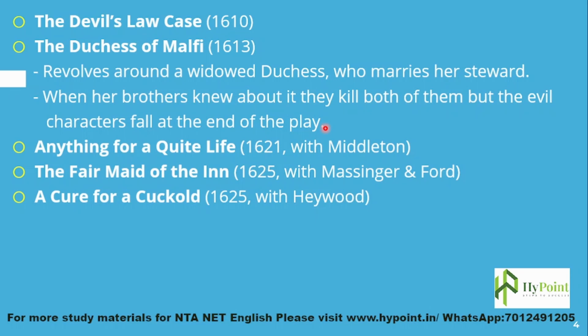The next work by Webster is Anything for a Quiet Life. He wrote it in 1621 in collaboration with Middleton. The Fair Maid of the Inn came out in 1625, and he collaborated with Massinger and Ford while composing it. And A Cure for a Cuckold, he collaborated with Heywood, and it came out in 1625. So these are the major works.